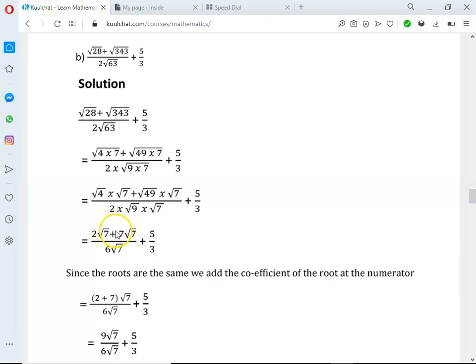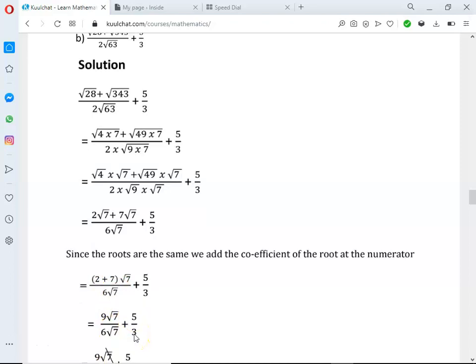So here, since the roots are the same, we do what with the coefficients of the roots? We take one of the roots and we add the coefficients of the roots. So start with the numerator. Since the roots are the same, take one of the roots and add the coefficients of the roots. So that will be 2 plus 7. So we pick this one, 2 plus 7, and we took one of the roots. That is not divided by 6 root 7 plus 5 over 3. So 2 plus 7 will give us 9 root 7 divided by 6 root 7, plus 5 over 3.